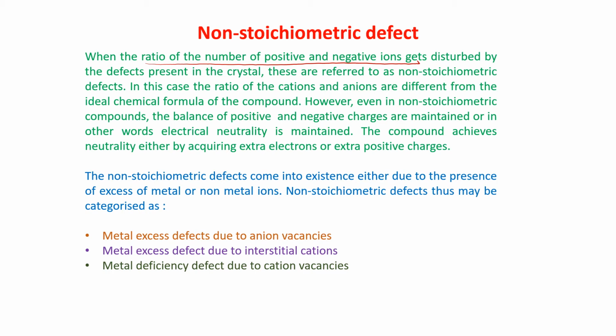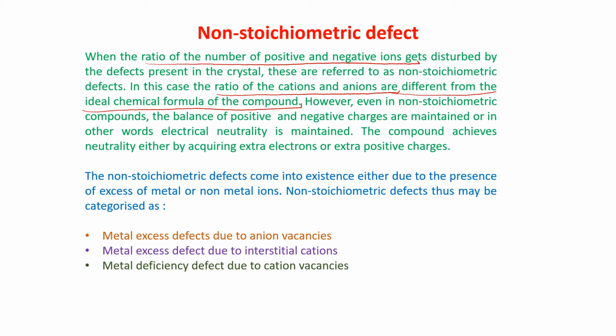In this case, the ratio of the cations and the anions is different from the ideal chemical formula of the compound. However, even in a non-stoichiometric compound, the balance of the positive and the negative charges is maintained. In other words, electrical neutrality is maintained.